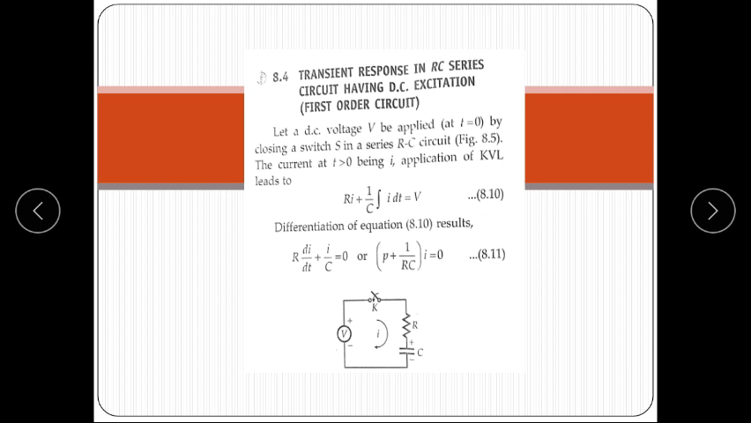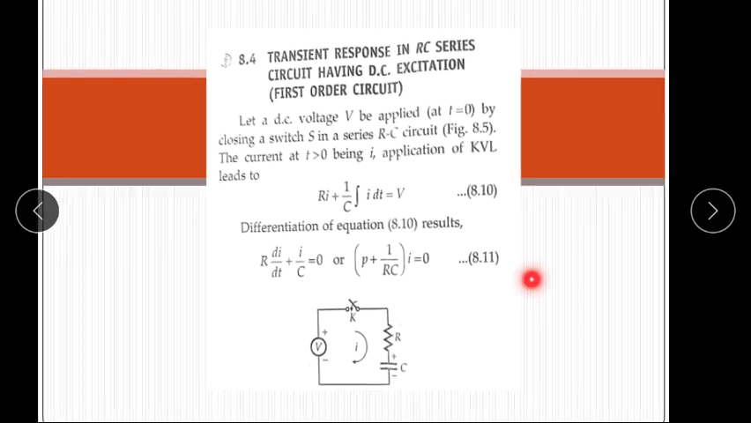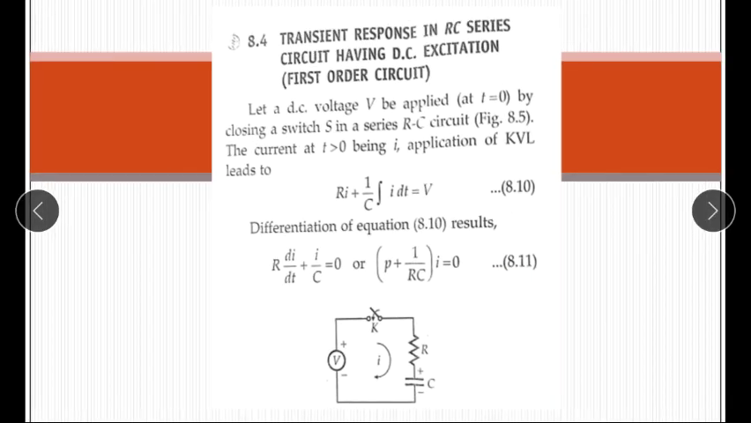Now dear friends, in this lecture we have discussed DC analysis of RC circuit. An RC circuit is shown in the figure where R and C are connected in series with a DC source of volt. There is a switch at point K.